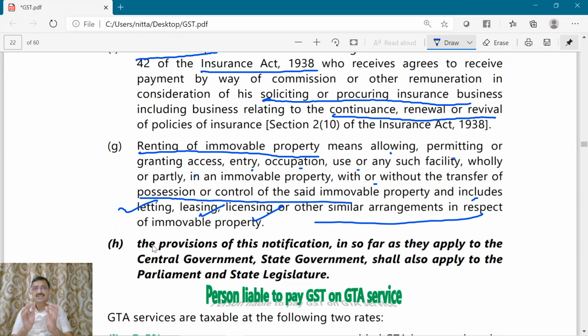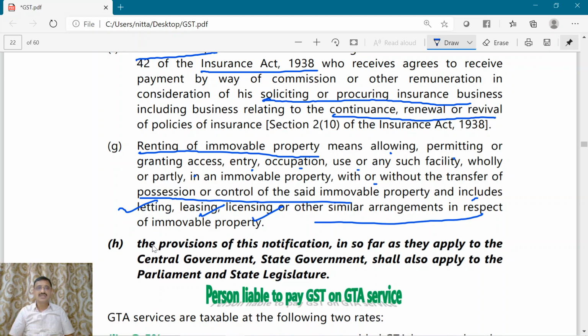Now these are all the components of supply which we have understood in the second chapter. And also as per Schedule 2, these are considered to be provision of a service. This notification also refers to reverse charge mechanism in respect of services.